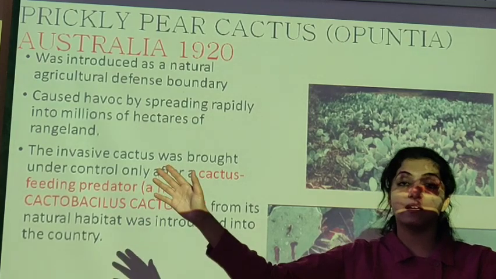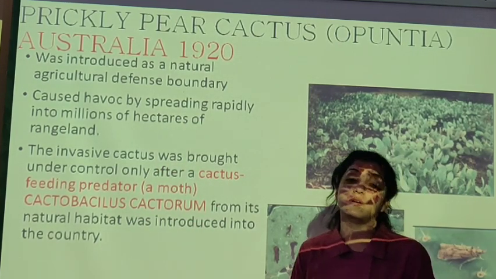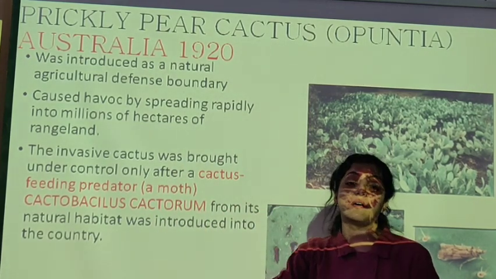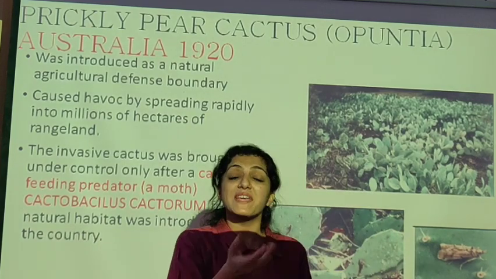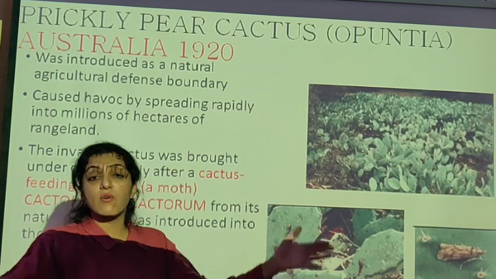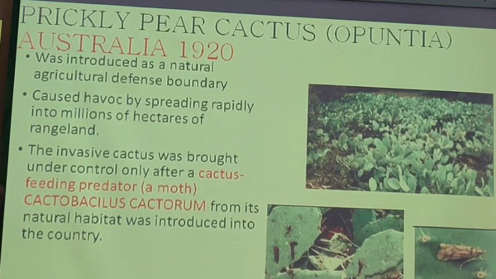It started spreading, because there was no predator to it. It was a species which was introduced from the outside land in Australia, but there was no predator to it. So there was nothing which was going to eat it, which was going to feed on the cactus, and therefore it was growing enormously. Okay, the invasive cactus was brought under control only after a cactus feeding predator, a moth.